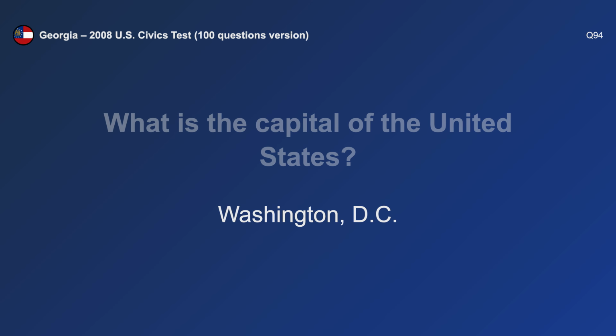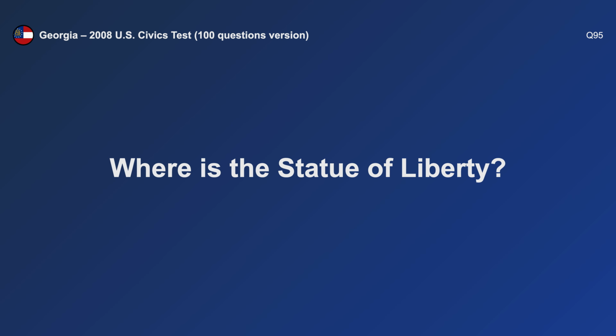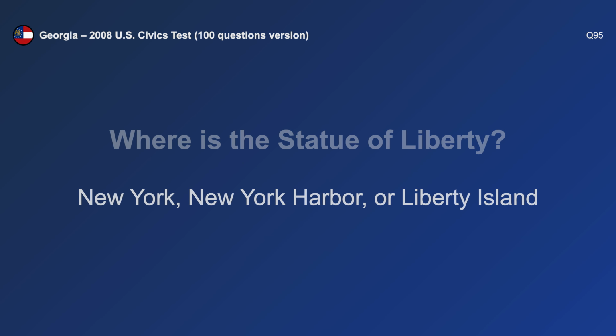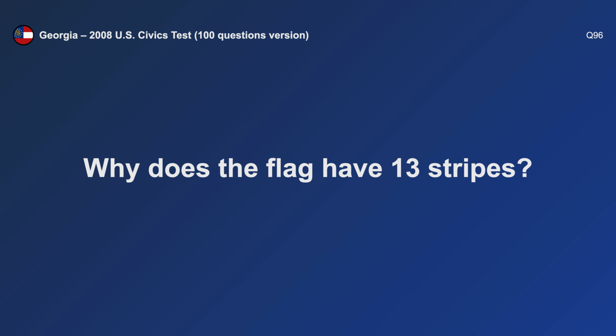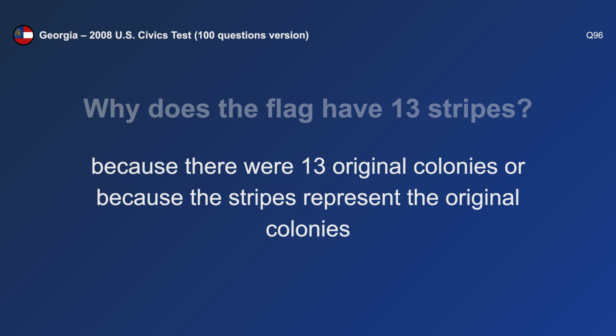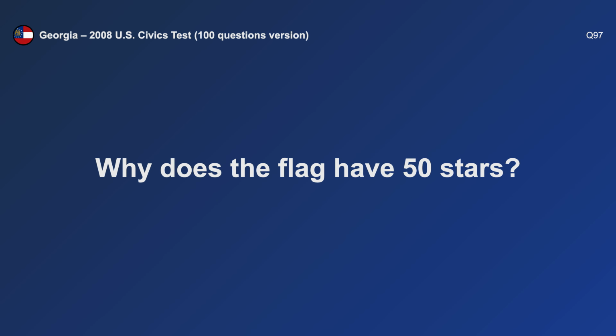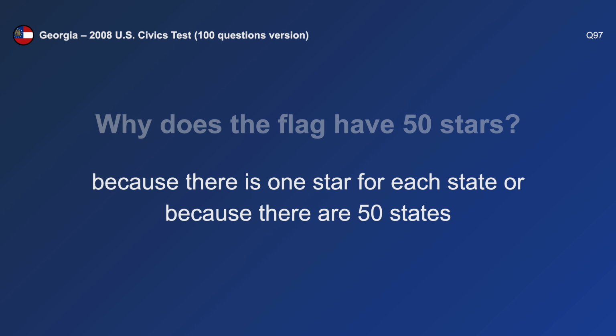Washington, D.C. Where is the Statue of Liberty? New York. Why does the flag have 13 stripes? Because there were 13 original colonies. Why does the flag have 50 stars? Because there are 50 states.